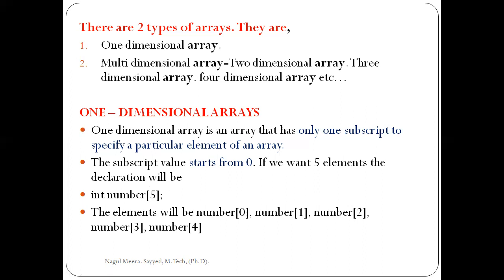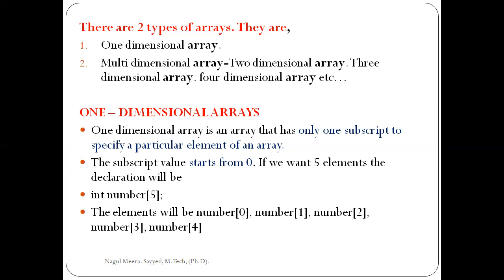So ante meaning enti, so same data types lo ఉన్న multiple elements ni oka variable lo store cheste danne manam array antamandi. So this example says simply int is a data type, number is an array name, nothing but variable, subscript nothing but of 5. So this particular variable can store 5 elements. Those are all integer type. So this is our definition. So simply array is a collection of similar data types.